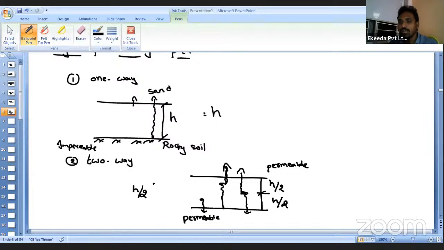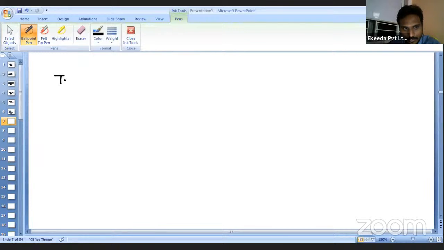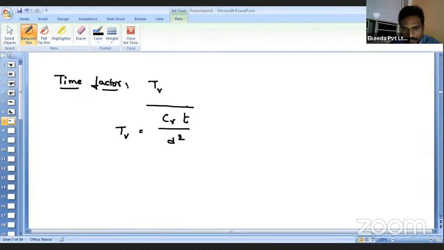And also we have to discuss one more parameter, that is the time factor. The time factor is represented by the term capital T subscript V. So here the time factor is nothing but Cv times t divided by d squared.